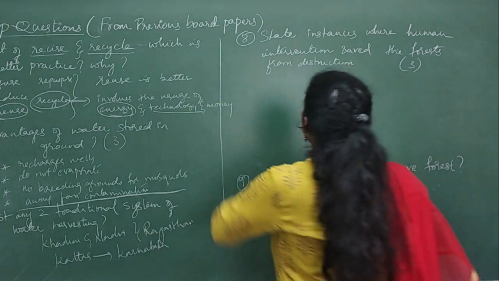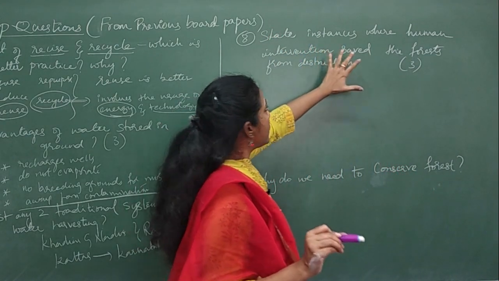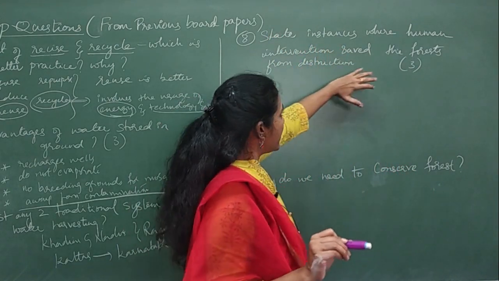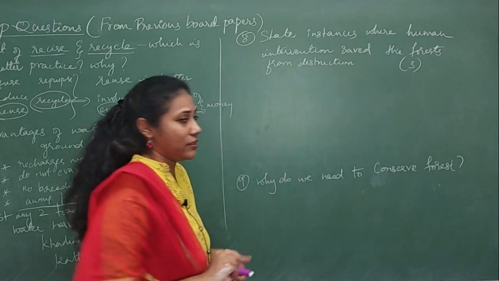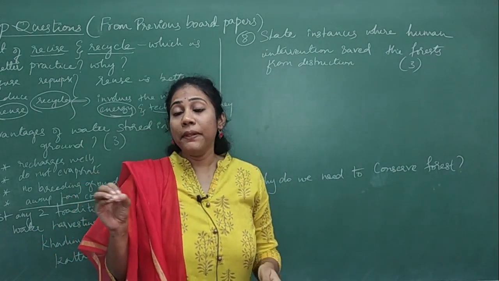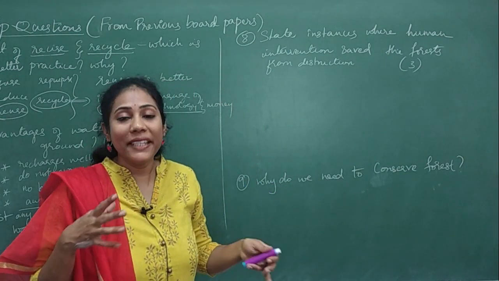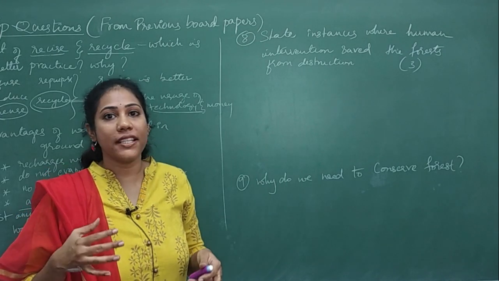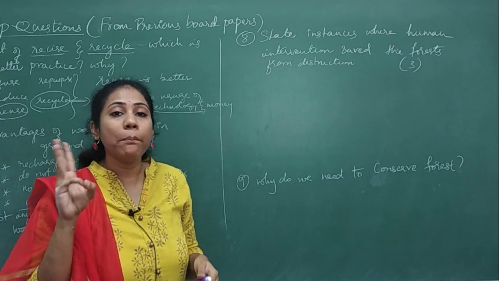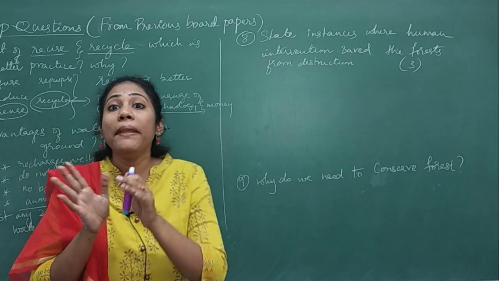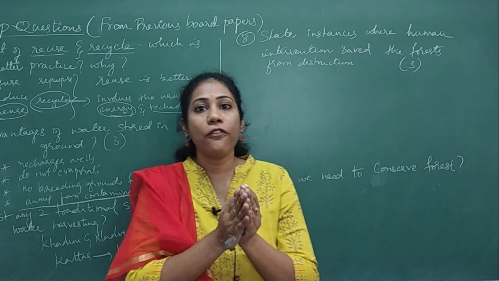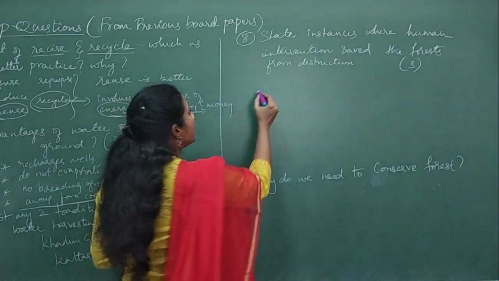Coming to the 8th question. State instances where human intervention saved the forest from destruction. See, local people were involved in many cases to save the forest. So we studied 3 important instances of local people's participation in saving a forest, right? Can you mention them?